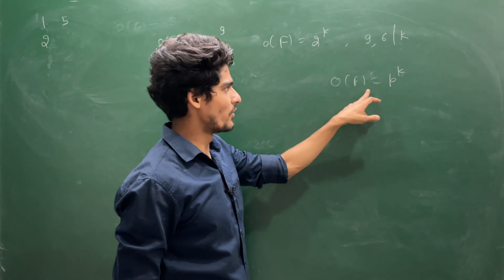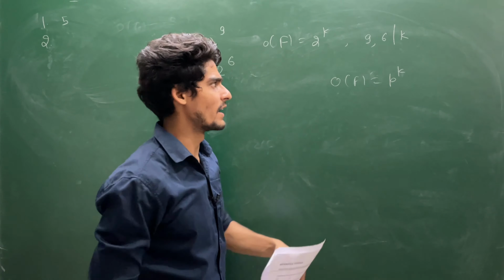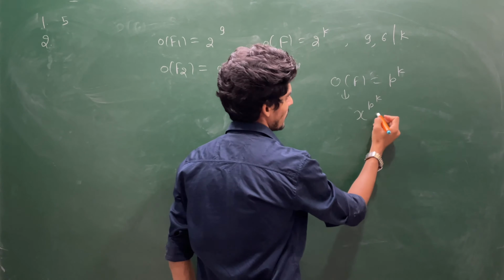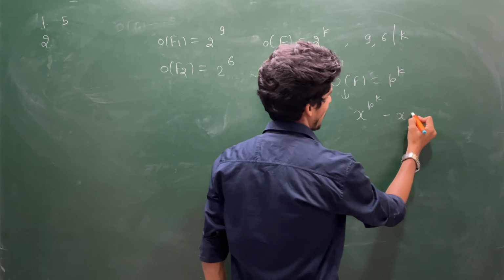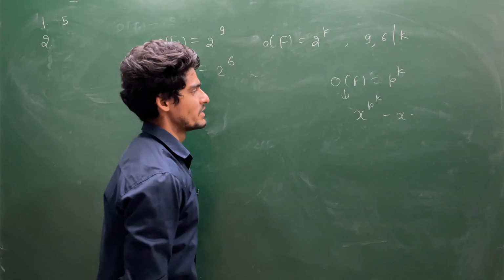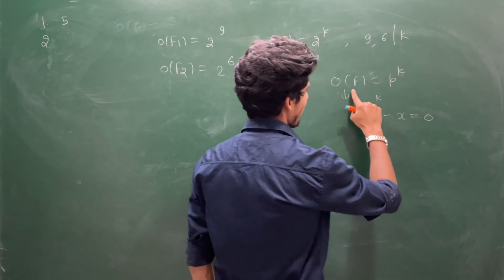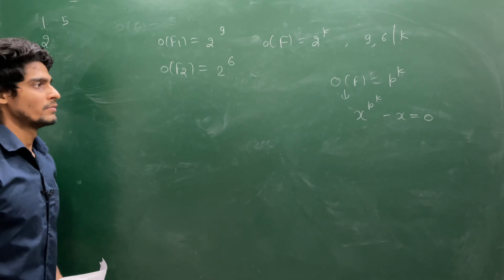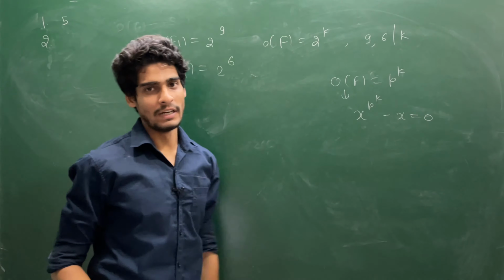So if the cardinality of a field is p power k, this is true for a finite field, then every element of this field must be a root of this equation, x power p power k minus x equals 0. Every element of this must be a root of this equation. This is basic finite field theory.